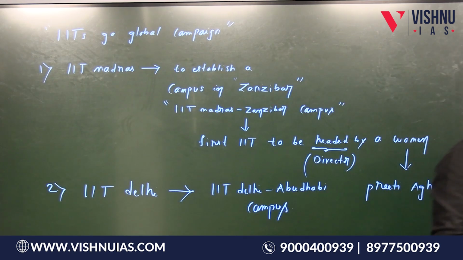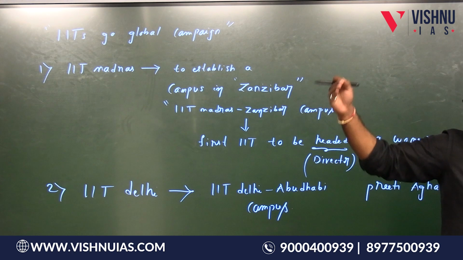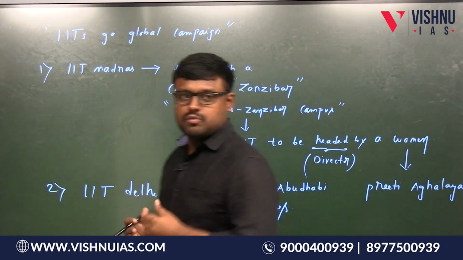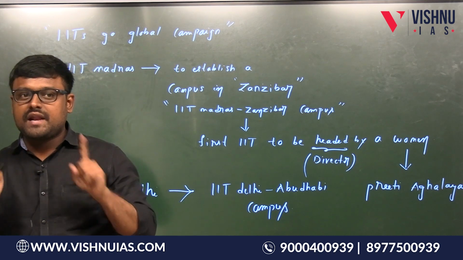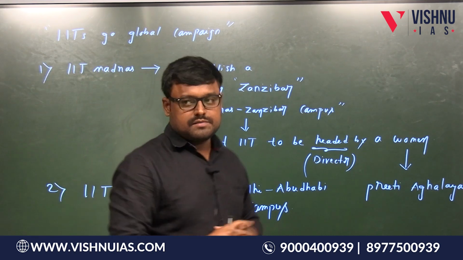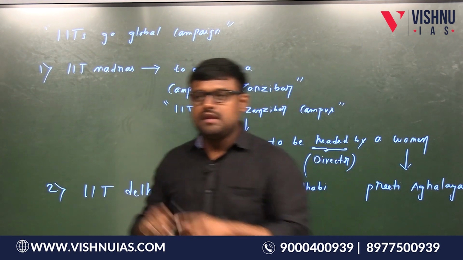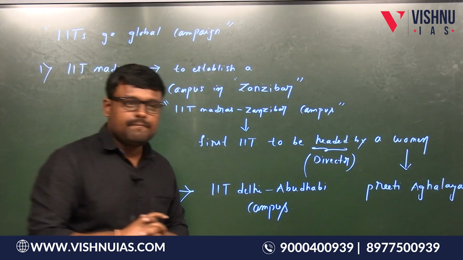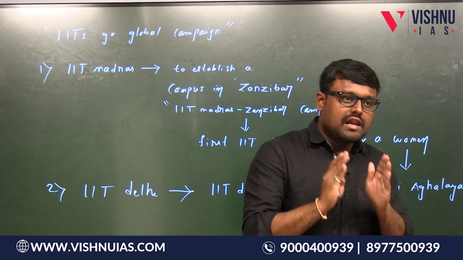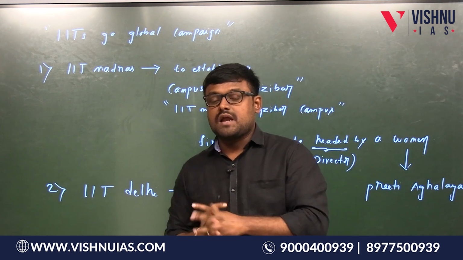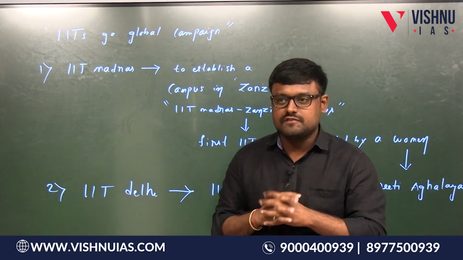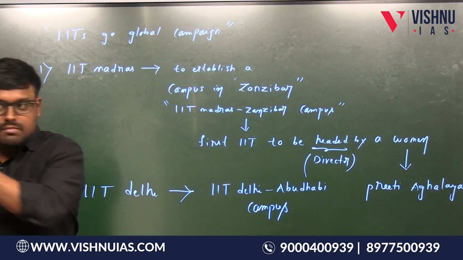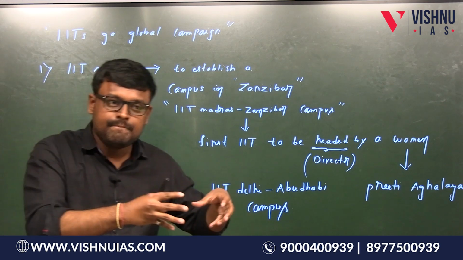Just a recap of all the important points under India UAE relations. Mainly the first one is what? See, I told you 2 memorandum of understanding. Okay, MOUs were signed between RBI and the Central Bank of Abu Dhabi, that is UAE. The first one is to establish a local currency settlement system, and the second MOU is for interlinking of the 2 payment systems, payment system in India and payment system in UAE.